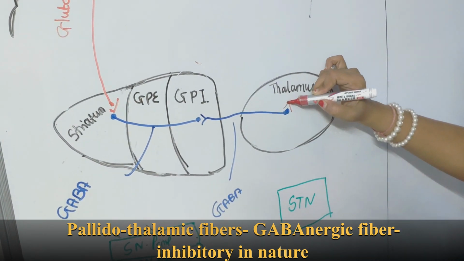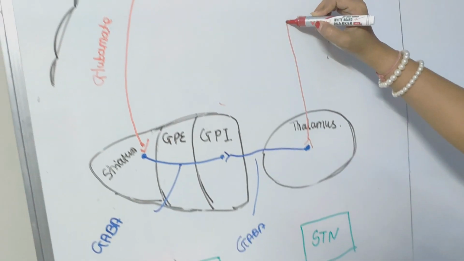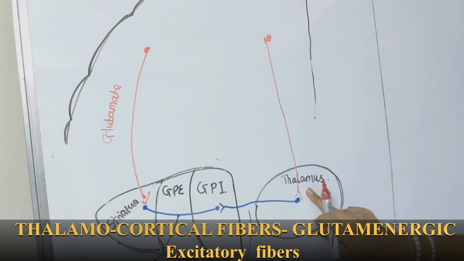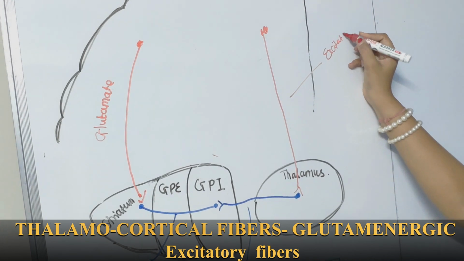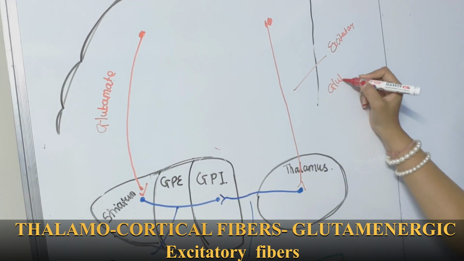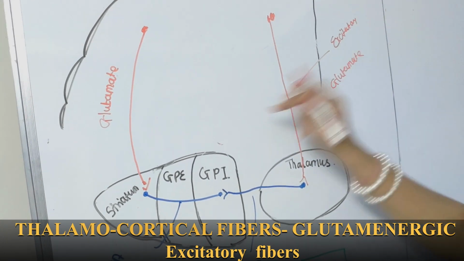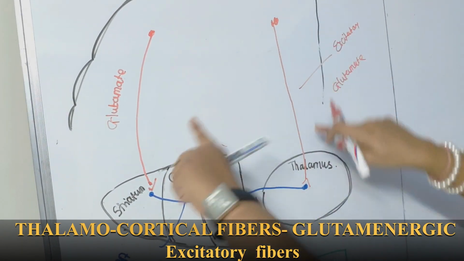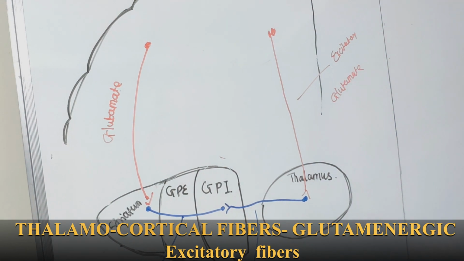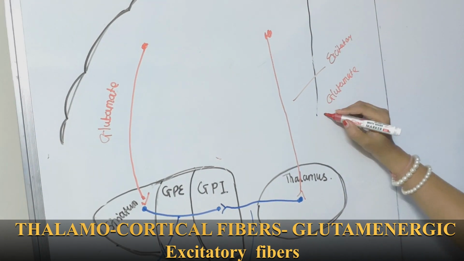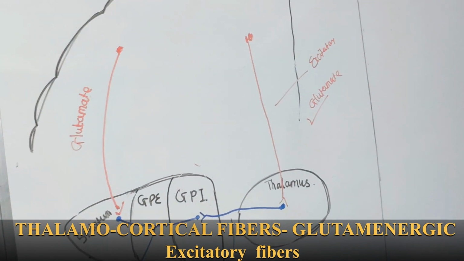And the last, the fiber which is going to the cerebral cortex from the thalamus, and it is again excitatory in nature. It also contains glutamate. So both the fibers, coming from the cerebral cortex and going to the cerebral cortex, are excitatory in nature, and they consist of glutamate.